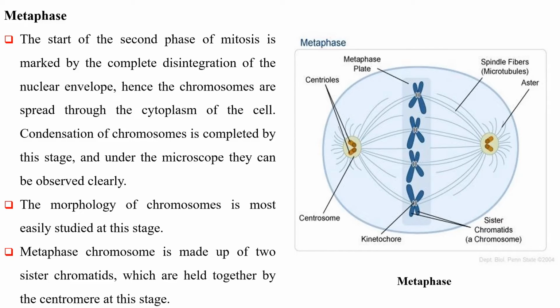Metaphase. The start of the second phase of mitosis is marked by the complete disintegration of the nuclear envelope, hence the chromosomes are spread through the cytoplasm of the cell. Condensation of chromosomes is completed by this stage and under the microscope they can be observed clearly. The morphology of chromosomes is most easily studied at this stage. Metaphase chromosome is made up of 2 sister chromatids which are held together by the centromere at this stage.